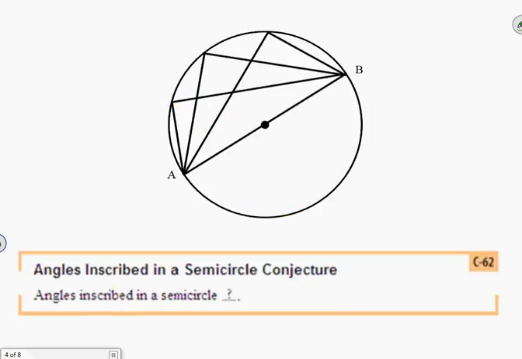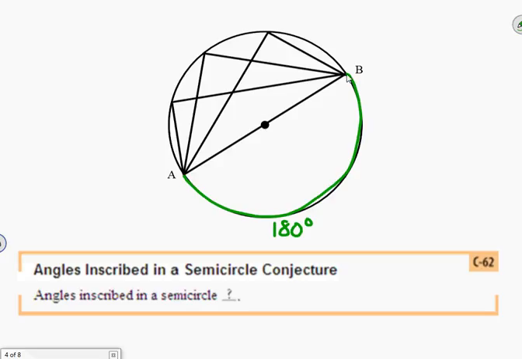Next one, angles inscribed in a semicircle conjecture. We have a diagram with a circle and three inscribed angles. We also have diameter AB, which makes this arc a semicircle. We know the measure of a semicircle is 180 degrees.